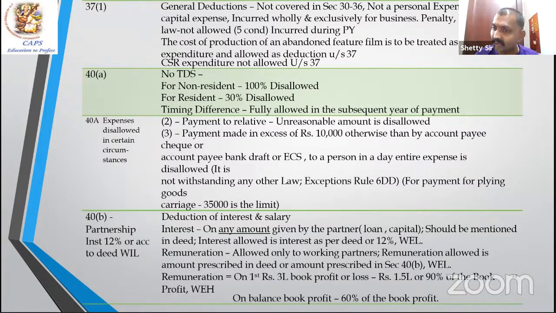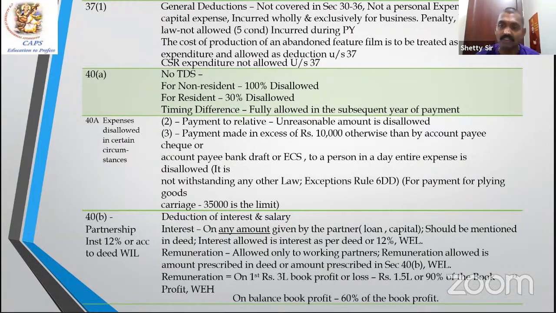And very important, wherever we go, this 10,000 cash payment comes. Above 10,000 in a day to a person, if you pay otherwise than by account payee cheque, draft or ECS, the entire expenditure is disallowed. Now look at this. I'm a Shetty sir, Panbida business. I purchased the machinery by paying 12,000 cash. I cannot claim depreciation on that. I paid salary to Vikas, 12,000 cash. The 12,000 expenditure is disallowed. The 10,000 limit has been increased to 35,000 rupees if you are making payment for goods carriage vehicle, lorry, etc.